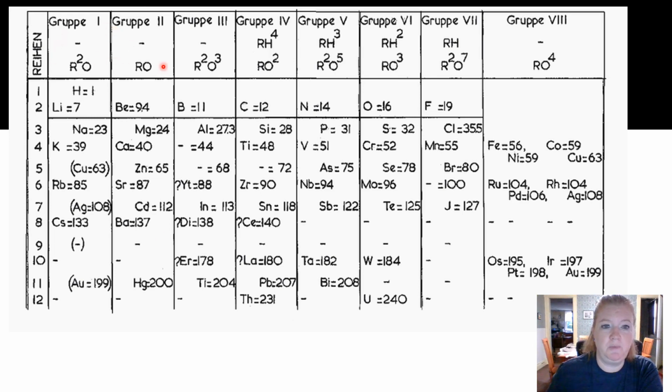Here he has group 1, group 2. You can see this has elements that are currently in those groups. Group 3, on our modern periodic table, you notice this lines up with group 13, group 14, group 15, group 16, group 17, and then he doesn't have group 18, he has group 8. Group 8 contains a lot of the transition metals, okay? And you'll see it does not match exactly our periodic table, however, it's pretty darn accurate, so kudos to Mendeleev.